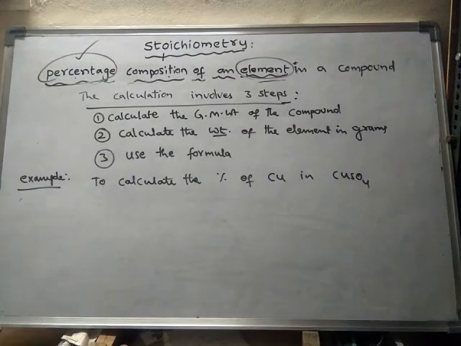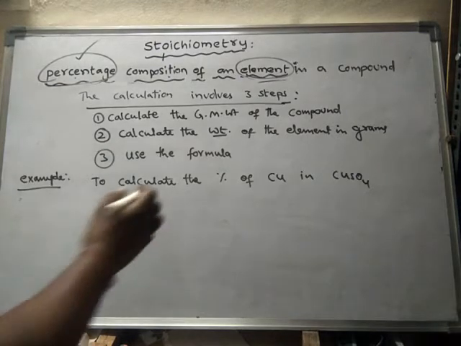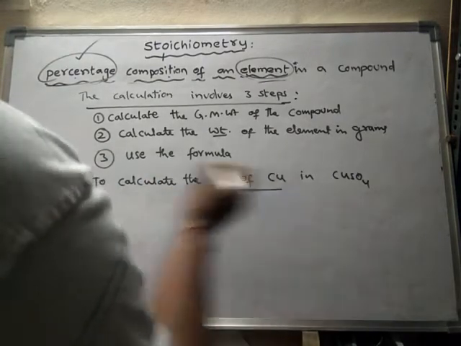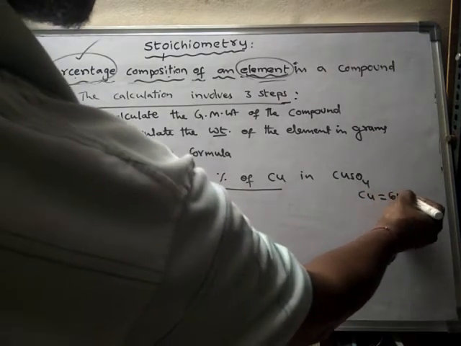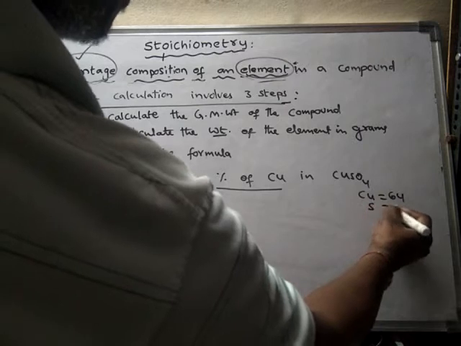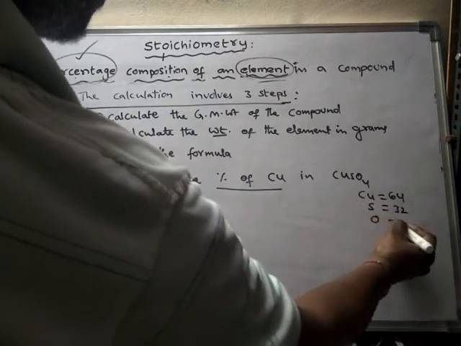What is the formula of copper sulfate? CuSO4. So copper's atomic mass is 64, sulfur is 32, oxygen is 16.